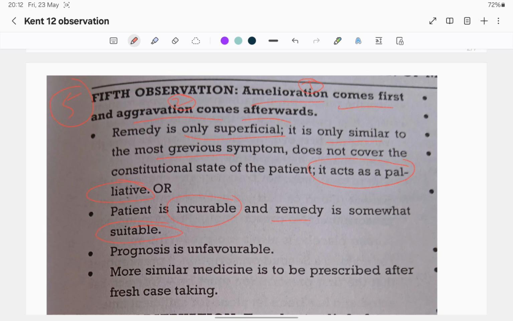The case is palliative. Prognosis is unfavorable. A more similar medicine is to be prescribed after fresh case taking. In this condition, we have to take a fresh case, then prescribe the most similar medicine.